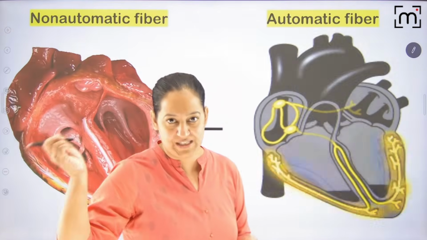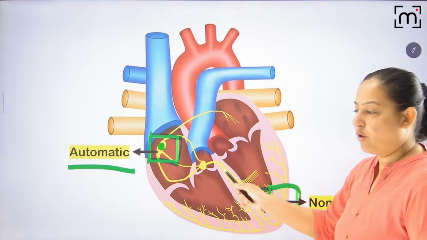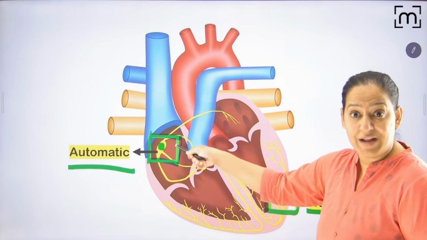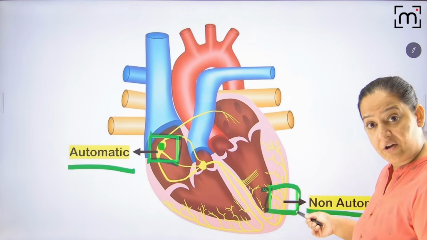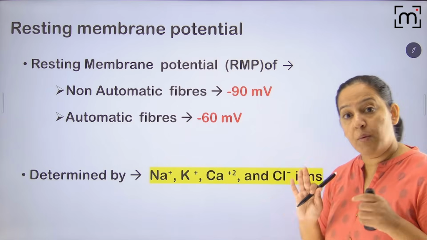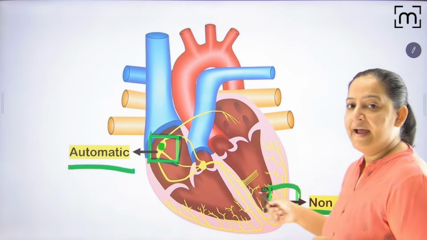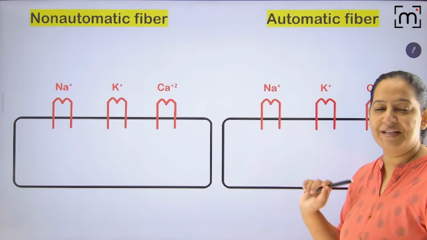So instead of showing you these two diagrams, I will show you this diagram and I will talk about one of the cells. Am I talking about an automatic cell, that is SA node, AV node, or am I talking about an atrial or ventricular cell, that is non-automatic fiber? So you can understand this diagram. Now the resting membrane potential. So let me take this cell separately, the green color cell, and let me take this cell separately. Can you see the two cells?